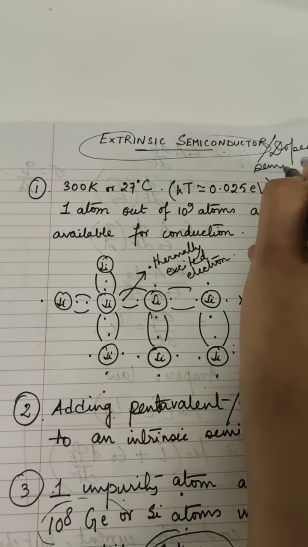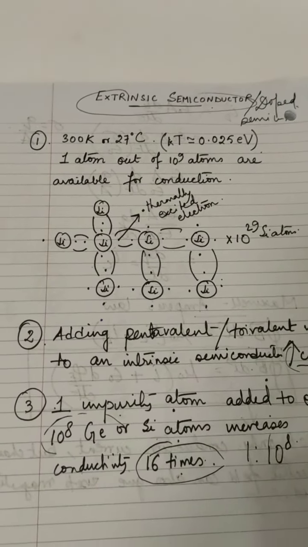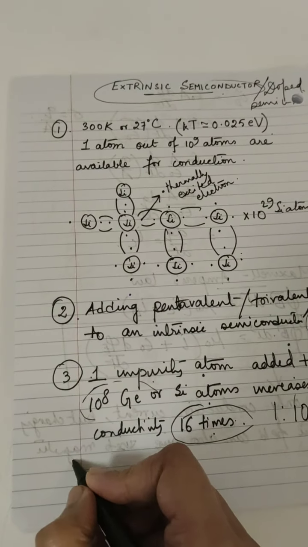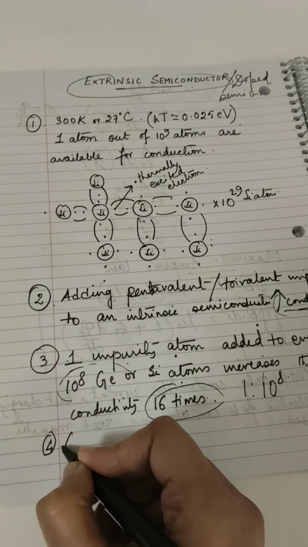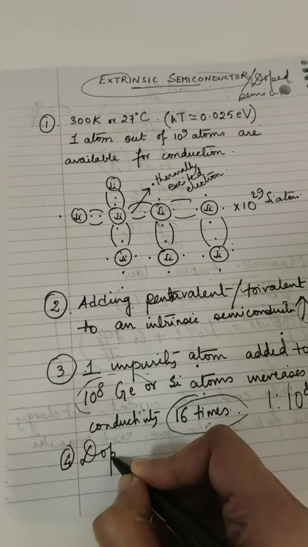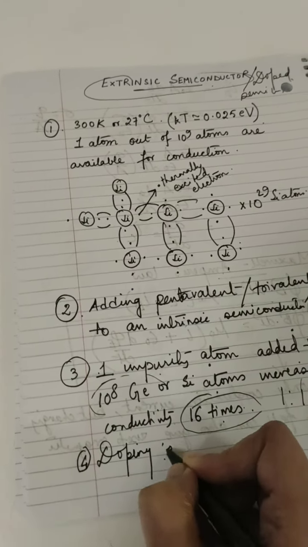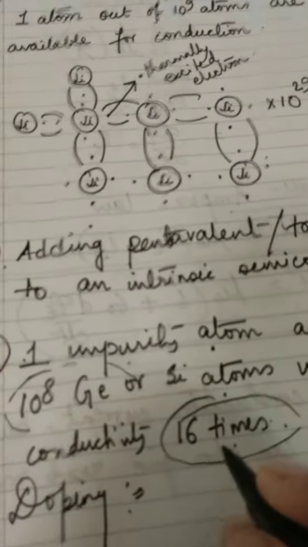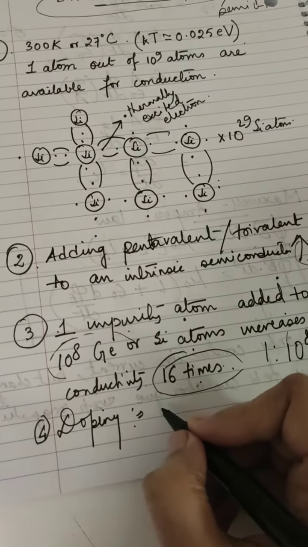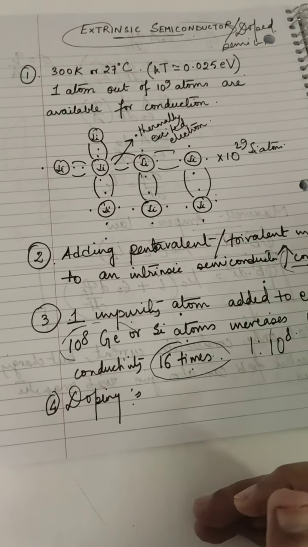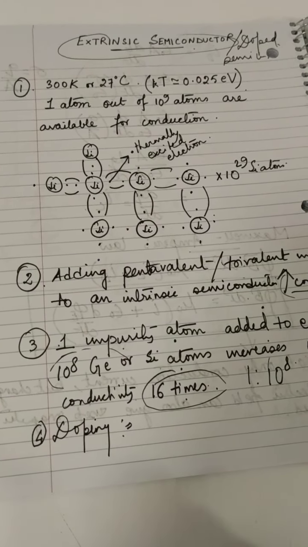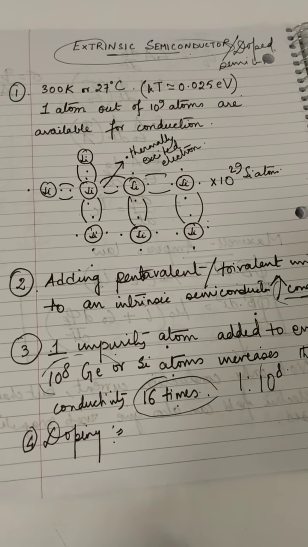Now, what do you mean by doping? Doping means the process of adding impurity to an intrinsic semiconductor in a controlled manner.